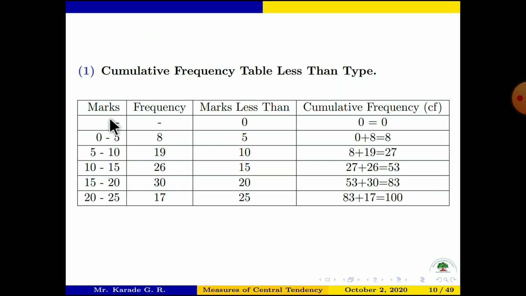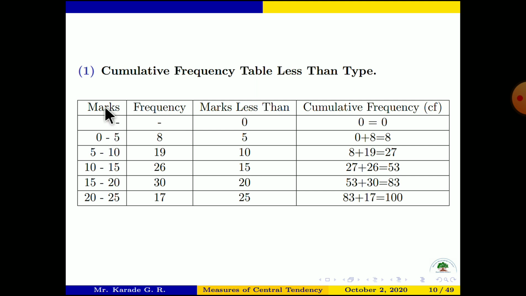Now next is consider cumulative frequency table less than type. So ignore this first row. First row is of no use, okay. So now how to write cumulative frequency less than type?